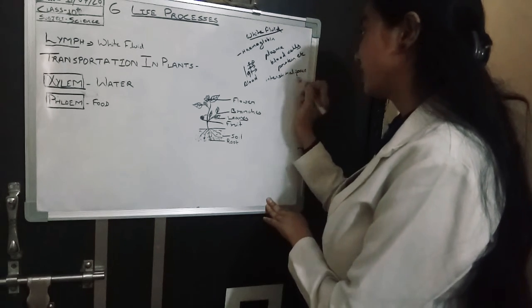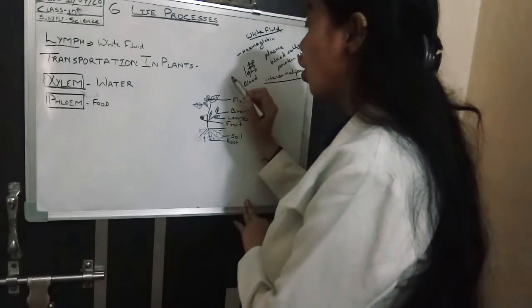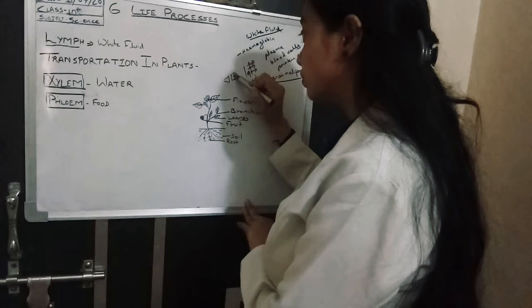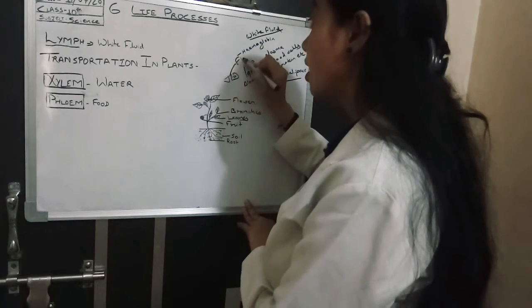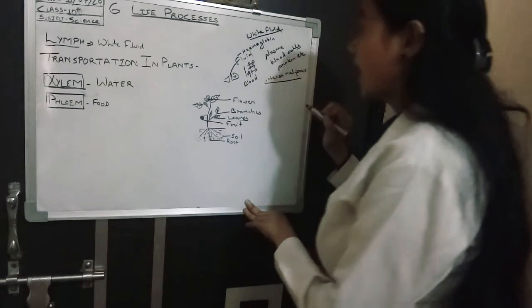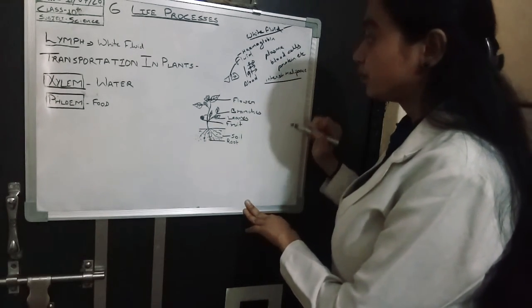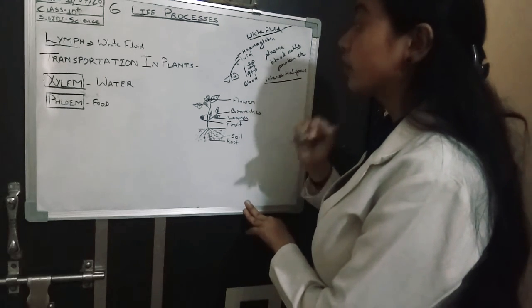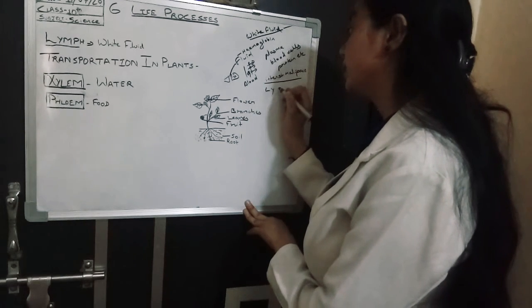Interstitial space means the space present between organs and tissues. This fluid is present there, and later it goes to fine capillaries. What are these fine capillaries called? Lymphatic capillaries.